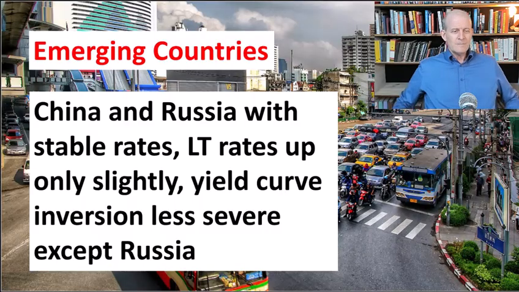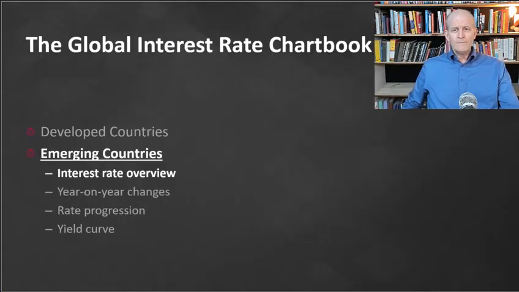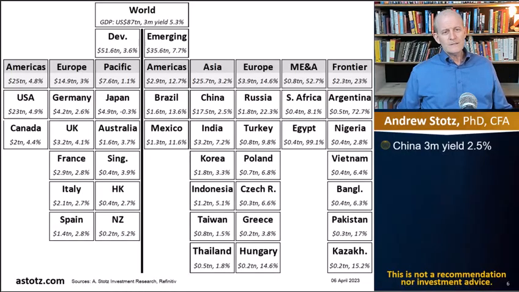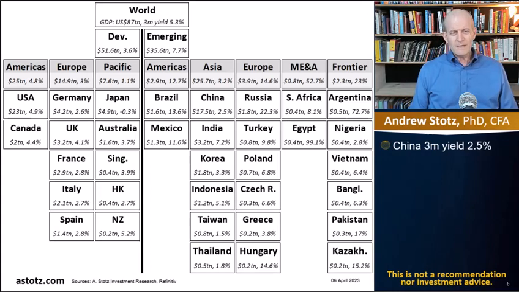So let's look at emerging countries. What I see is China and Russia with stable interest rates, long-term rates up only slightly, and yield curve inversion is less severe except in Russia. Let's first start off by looking at an interest rate overview. Here we can see all of the major countries in the world in relation to GDP.